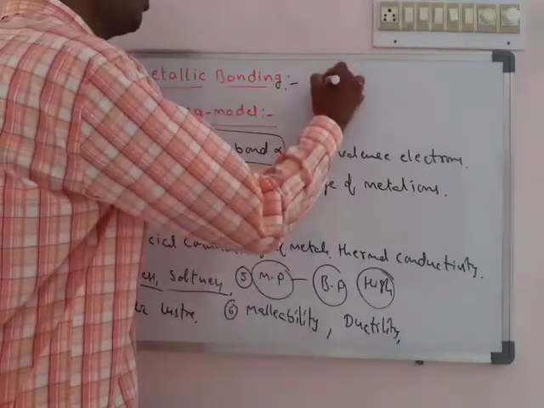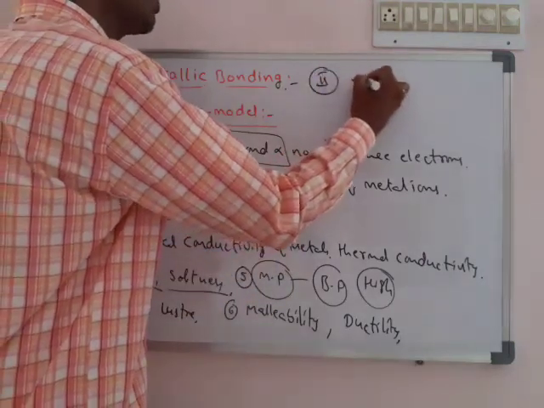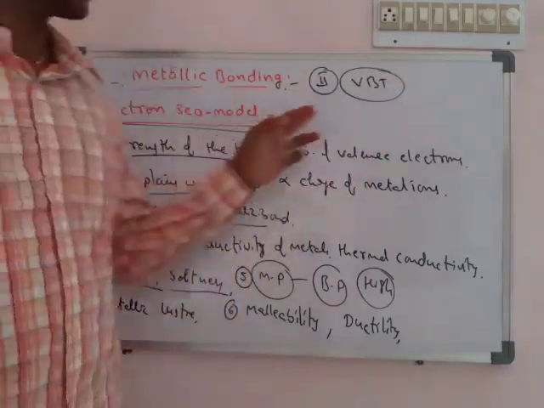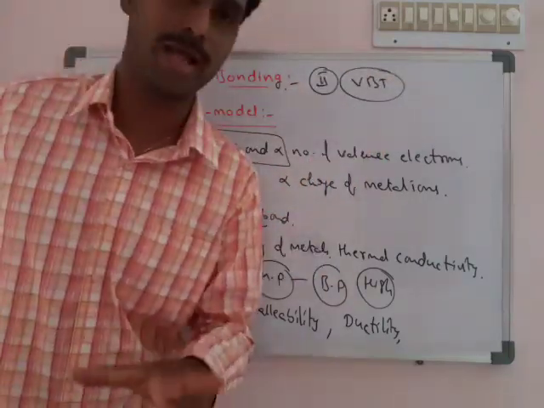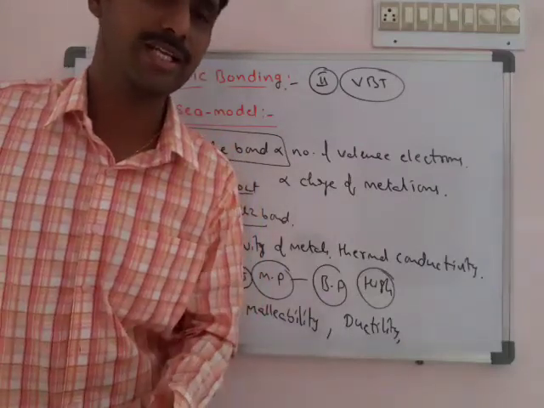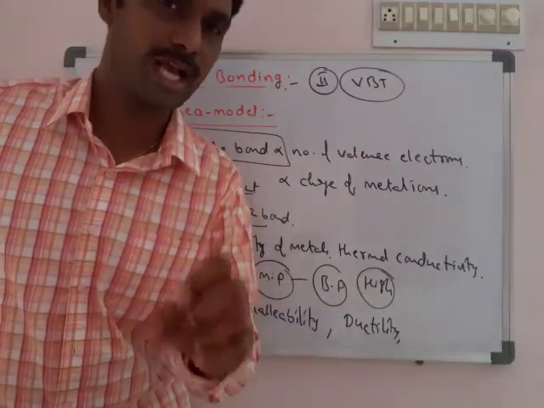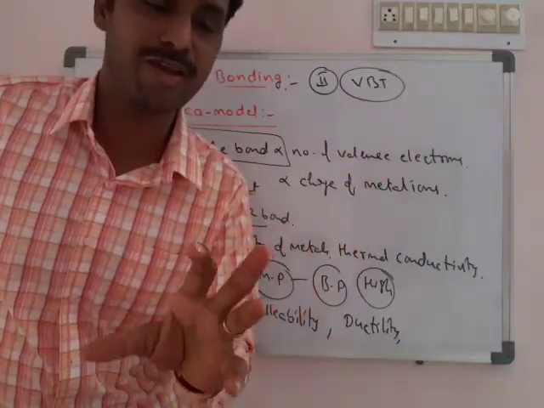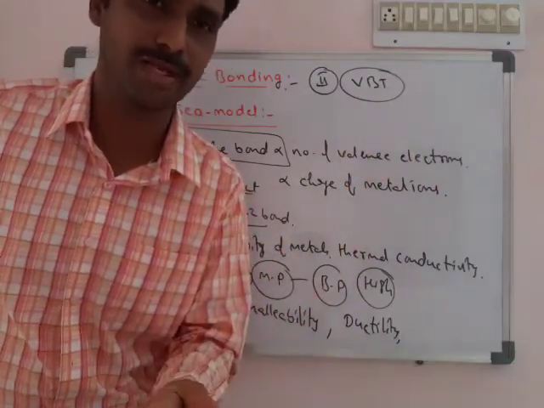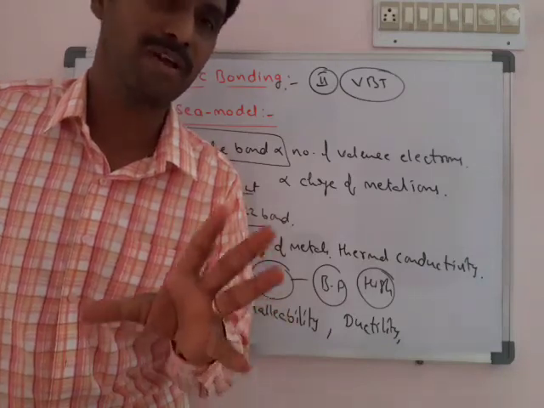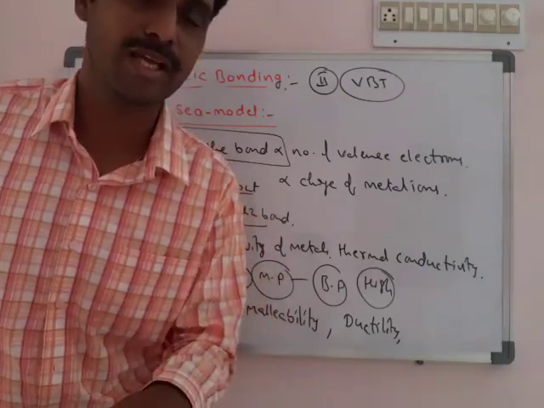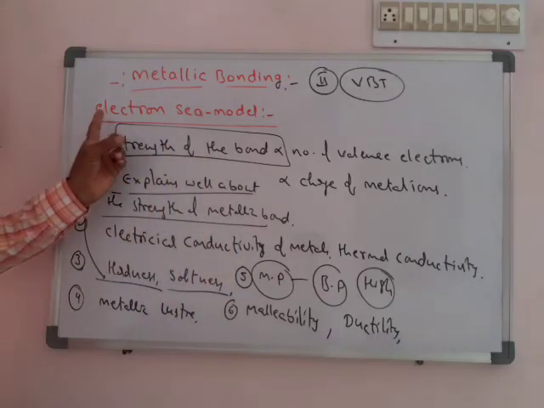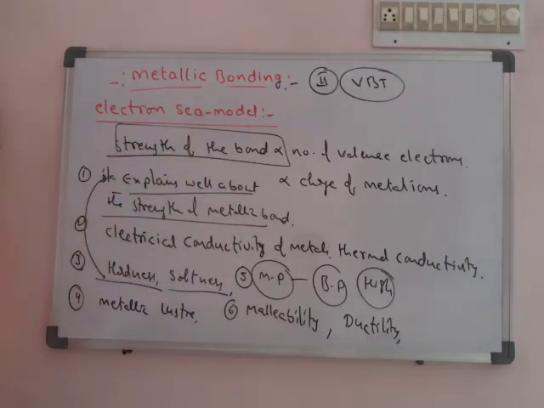So we said one more theory is there to explain the metal, that is valence bond theory. So valence bond theory explains about the covalent bonds. Its extension is that valence bond theory also explains the bond in metals. In valence bond theory there are some other points, but they are not looking perfectly suitable. That's why in our book it is given only about metallic bonding, that is the electron sea model.